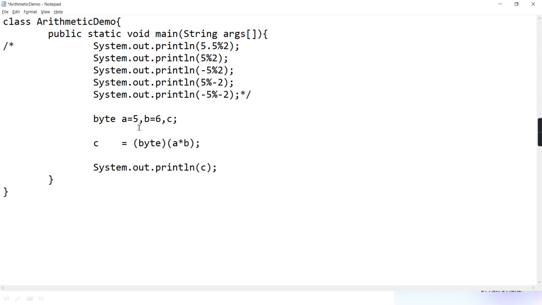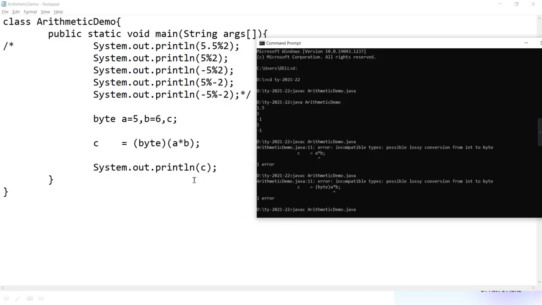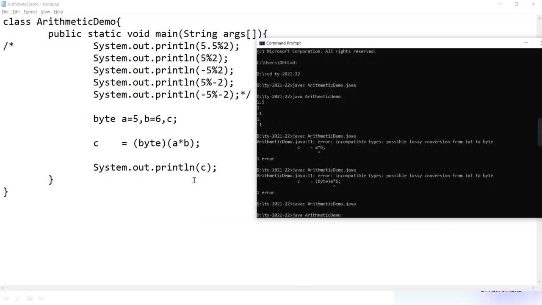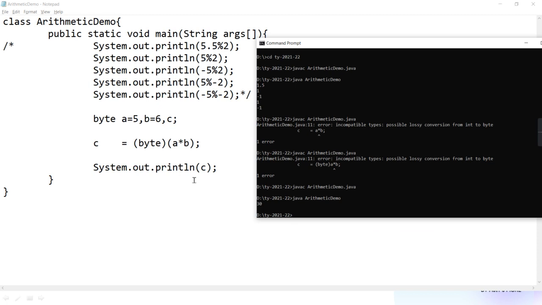Is that 30 converted to byte, then stored and then printed? Will it display 30? Is 30 within the byte range? Is any information going to get lost? No. See here, I'll compile and run. Does it give output 30?